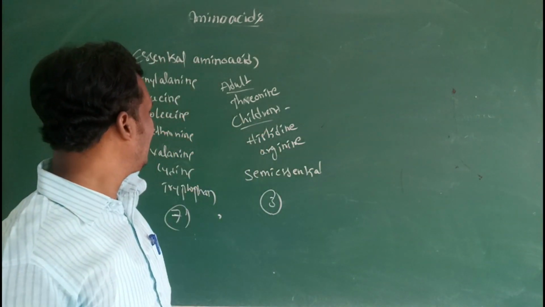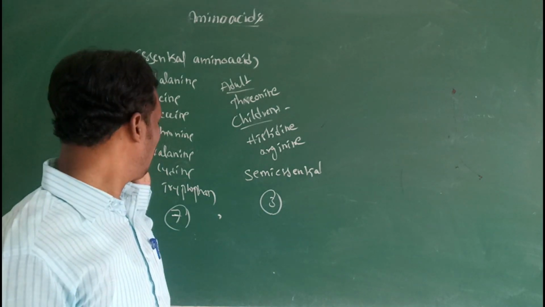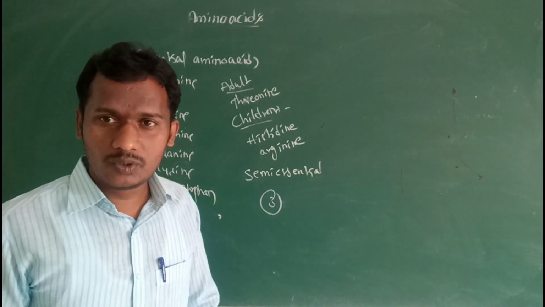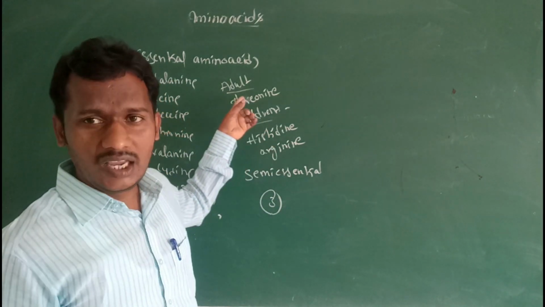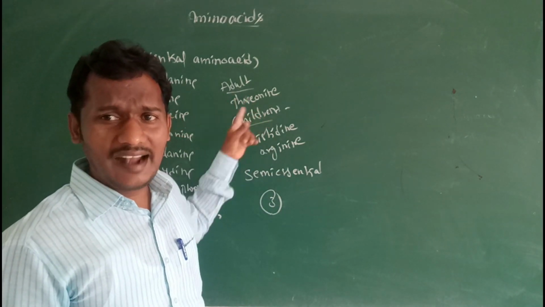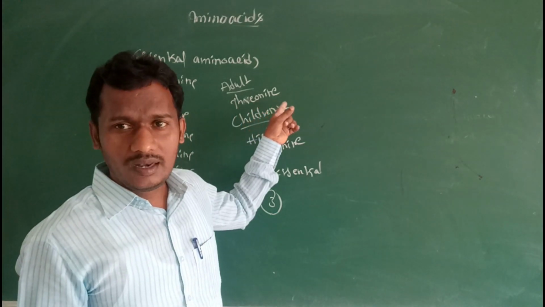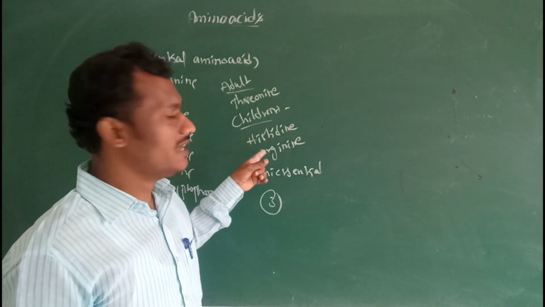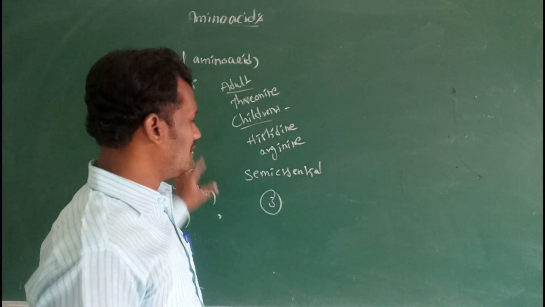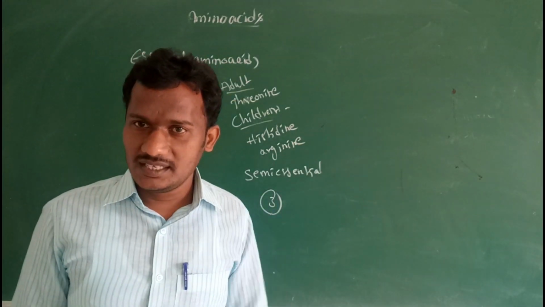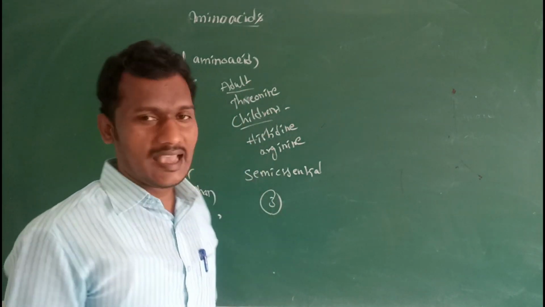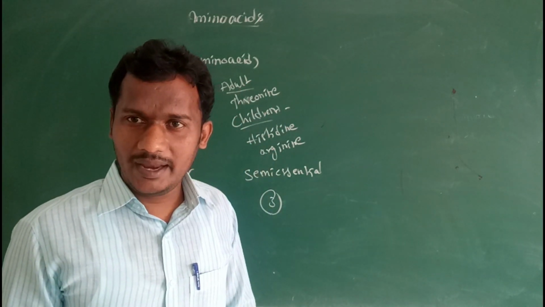Basically 7: phenylalanine, leucine, isoleucine, methionine, valine, cysteine and tryptophan. Then in adult human beings, the amino acid theonine. Next, in children, histidine and arginine. These are required at a particular stage only. That's why they are known as semi-essential amino acids.